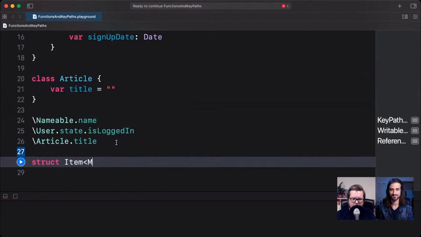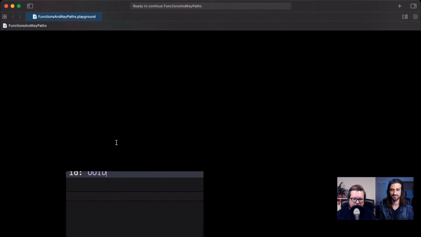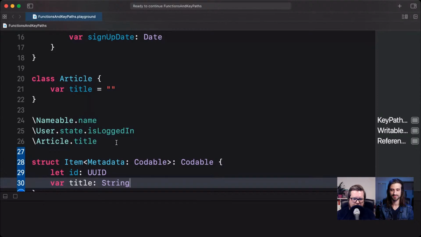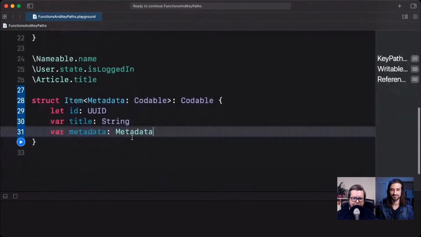So let's say that we also want to have metadata, which is a generic type. And just to make this a little bit more interesting, let's also require this to be Codable, and in turn make our item struct Codable as well. So you can imagine this being some kind of API item that can have some metadata attached to it. It can have an ID, for example. It can have a title, and it might then also have this metadata, right? And the powerful thing about this pattern is that now we can say, for example, I want to have an item which has album metadata, or an item with song metadata, or an item with article metadata.